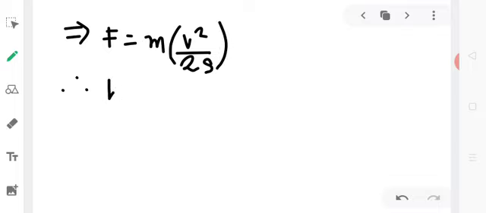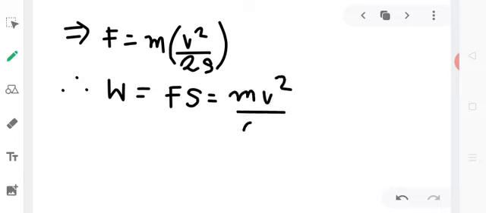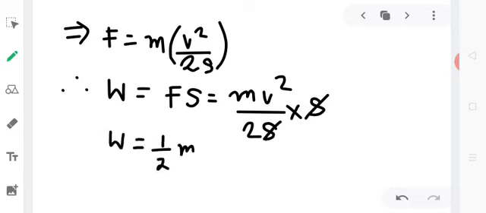Therefore, work done, that is equal to force into distance, will be equal to m v square by 2s into s. So you can cancel out s and you get work done equal to half m v square.